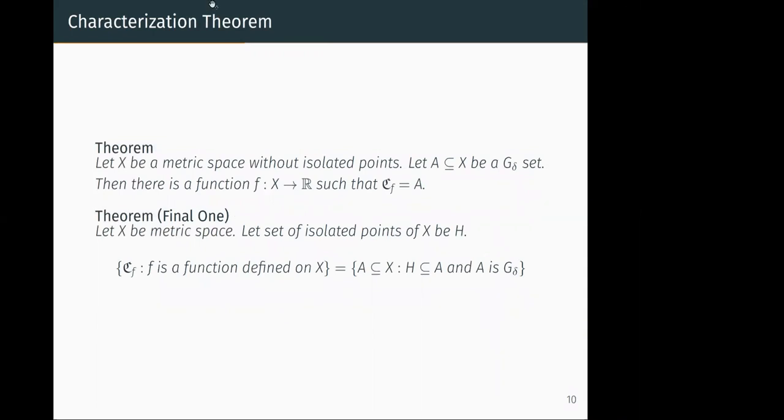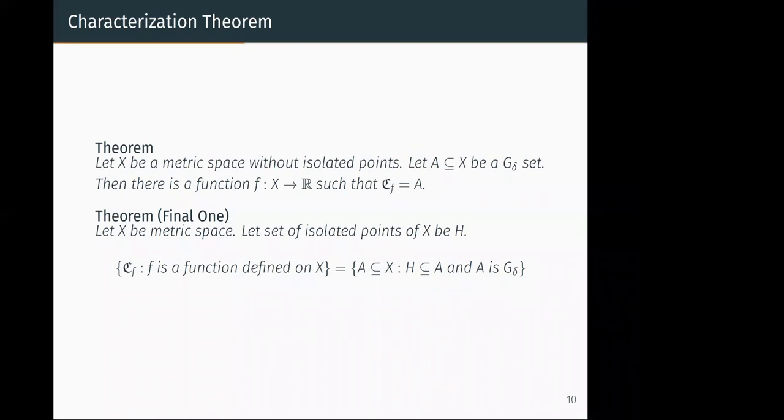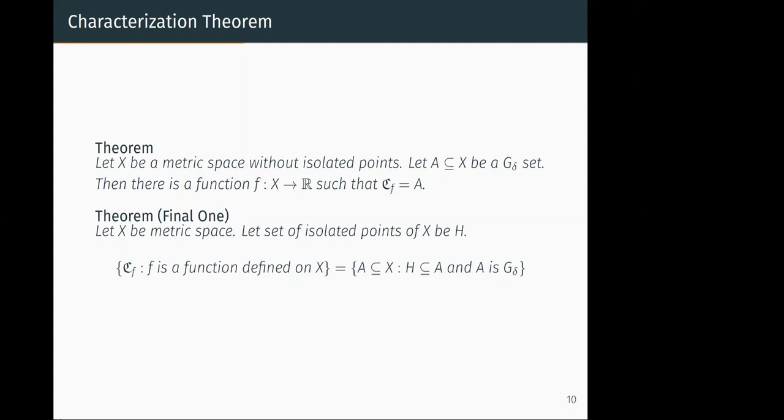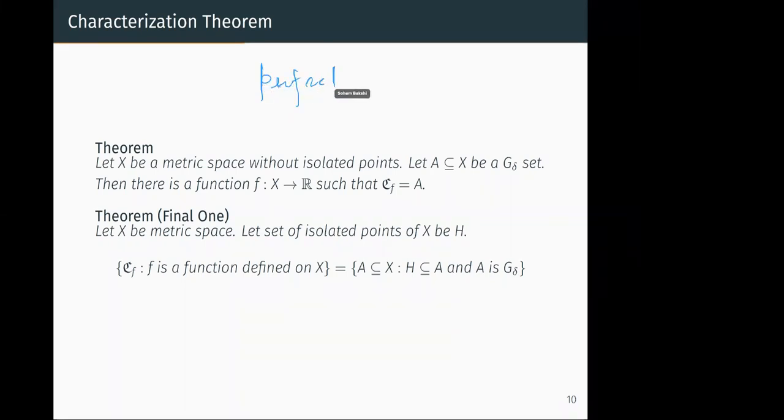I have a question. Yeah, sure. The theorem you proved, is that exclusively for perfect metric spaces? I mean, perfectness is required. I can see where it's required in the proof. But is it exclusively? Yeah, we saw the counterexample, right? If we have some isolated points, we can take a G delta subset which is not containing some isolated point, and for that we'll never get a function which is continuous exactly on that subset. Okay, so that example works if we have some isolated points, not all points are isolated or something like that, right? Yeah. So a perfect metric space is a metric space which has no isolated points.